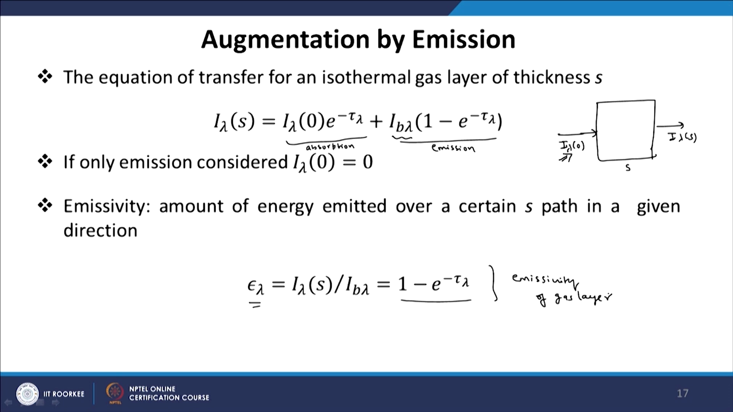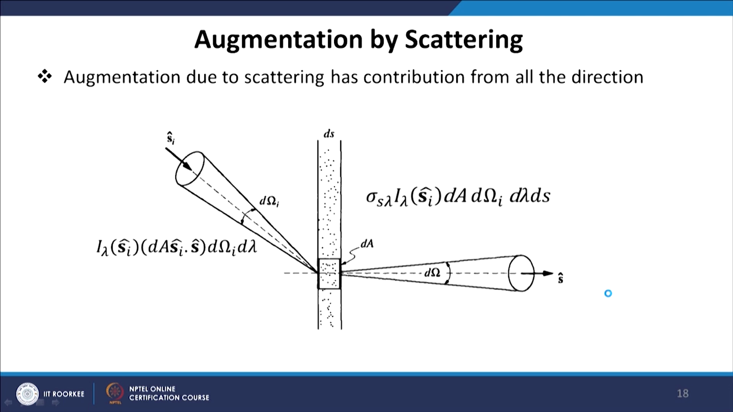So, this is the amount of energy emitted over a certain path in a given direction. This is the emissivity, the spectral emissivity. Now, augmentation by scattering. Scattering is a complicated topic.